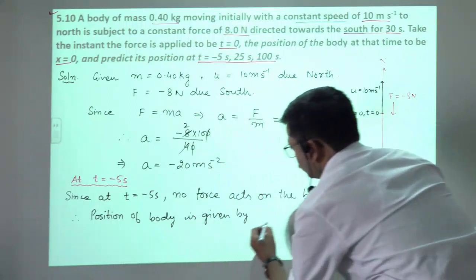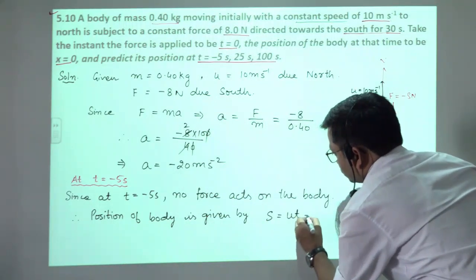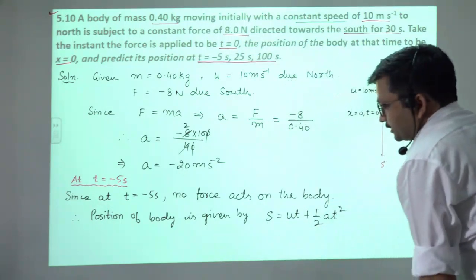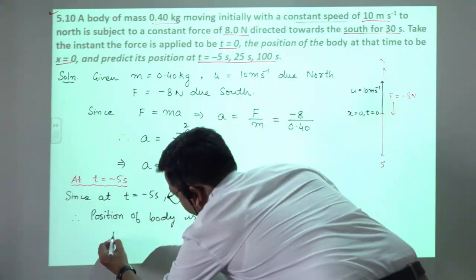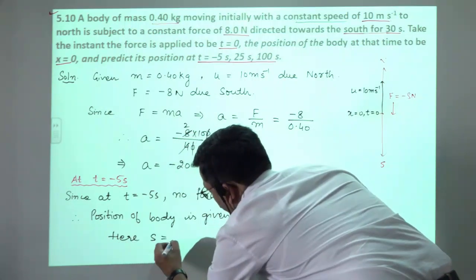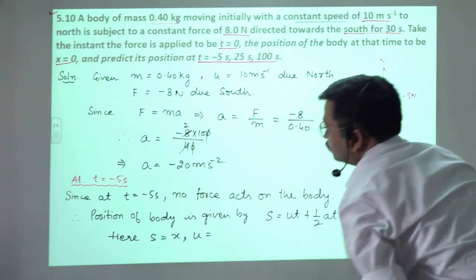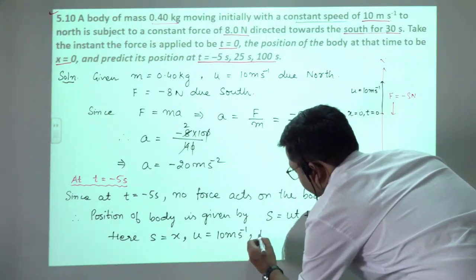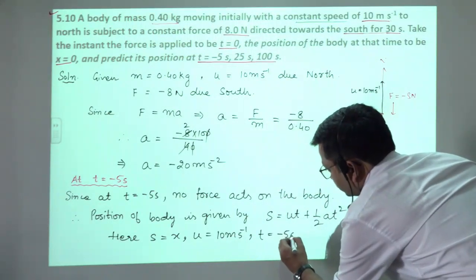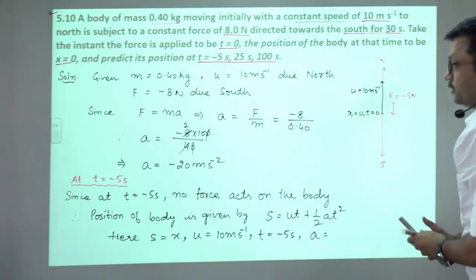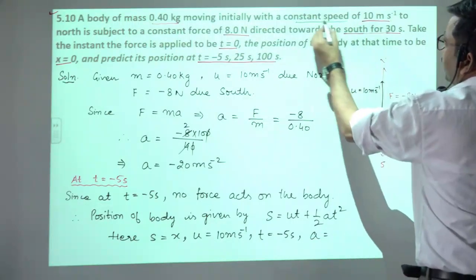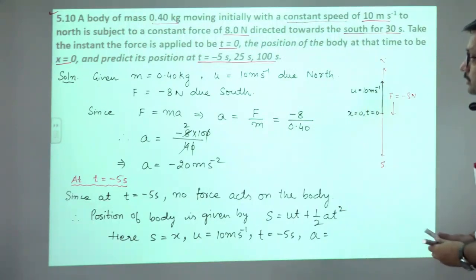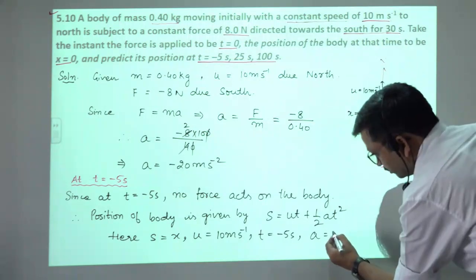s is equal to ut plus half at square. So here s is x, u is the initial velocity 10 meter per second, t is minus 5 second, and a. Now this is the important point. Look here, he is mentioning that constant speed is there, so acceleration along the north direction will be 0.